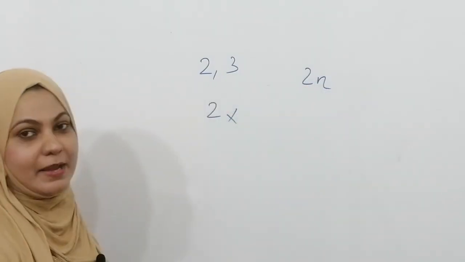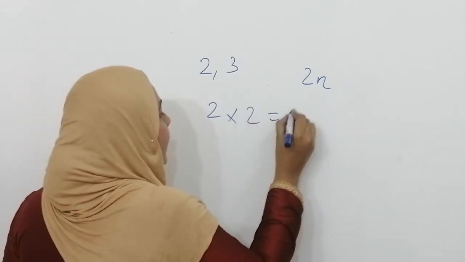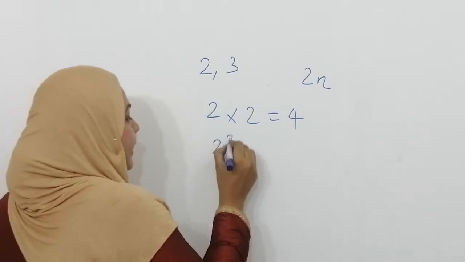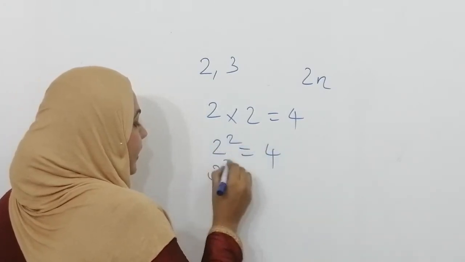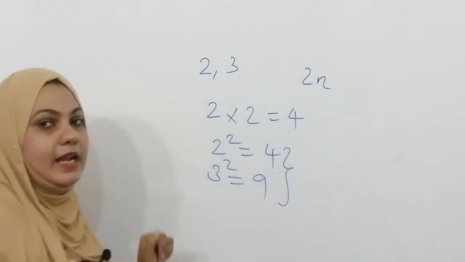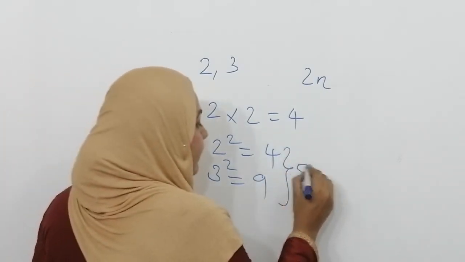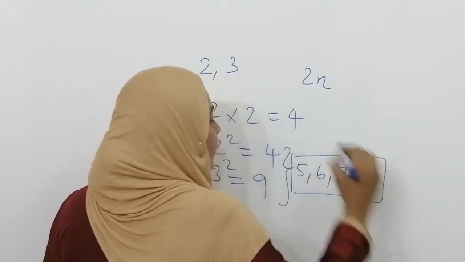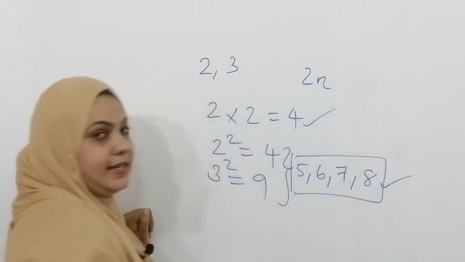Which one is the smaller number here? 2. So 2 twos are 4. Let's see if it is correct. 2 squared is 4 and 3 squared is 9. Between 4 and 9, how many numbers are present? 5, 6, 7, 8. So we got the answer 4. Our answer is correct.